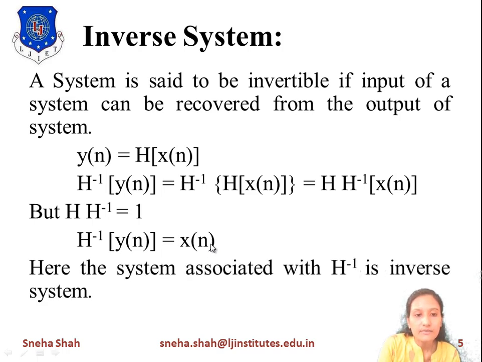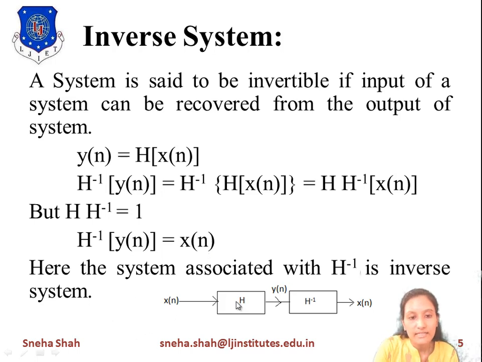H inverse is the inverse system of H, meaning the original system. Now if we draw the diagram for this, x of n is given to a system whose transfer function is h, so it gives the output y of n. This is given to another system, considered the inverse system, and the inverse of y of n gives you the output x of n. So this whole system is considered an invertible system, and the second system is considered the inverse system.